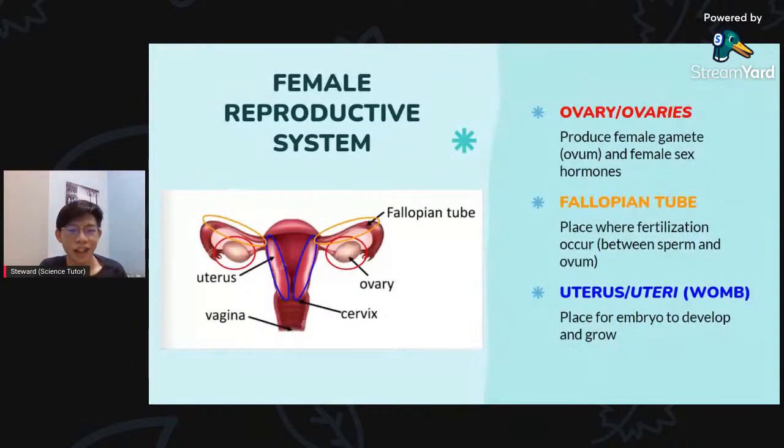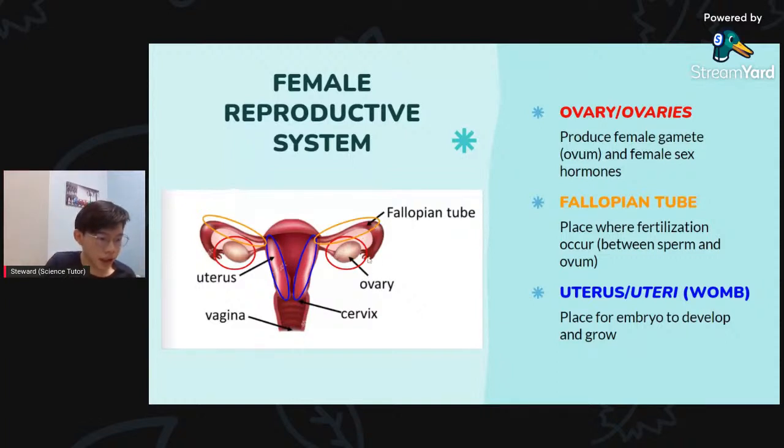We got the ovary. Ovary is the singular form; if you want the plural form, you say ovaries. What is the function of the ovary? It is to produce the female gamete, which is the ovum, and also to produce female sex hormones. So it is important for females. And we got the fallopian tube.